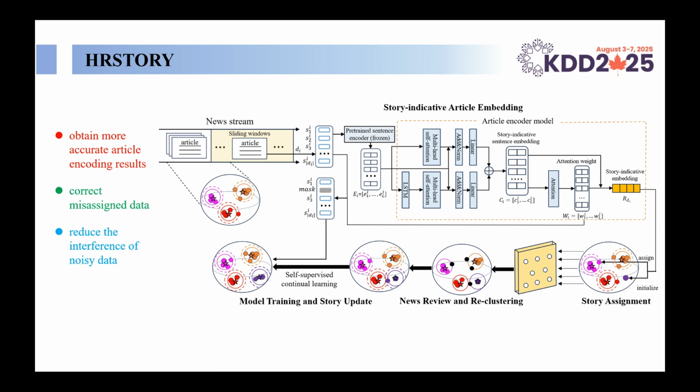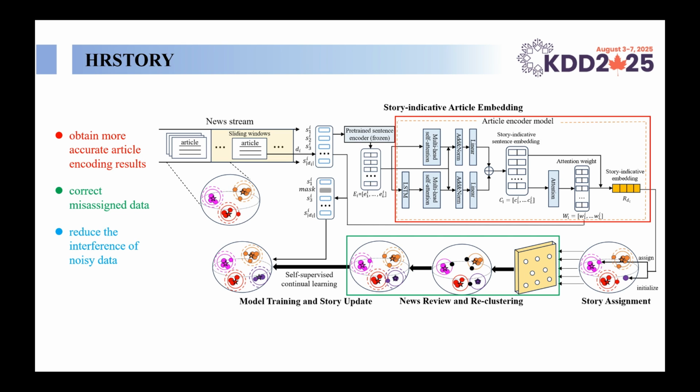Therefore, we believe that solving this problem requires addressing 3 key points. First, how to obtain more accurate article encoding results. Second, how to correct misassigned data in the continuously advancing data stream so that incorrect results are not accumulated and do not affect the performance of story discovery. Third, whether we can reduce the interference of noisy data, making the article encoding results more aligned with the primary story theme. For this reason, we propose the HRSTORY framework, and the following is the overall architecture of HRSTORY.